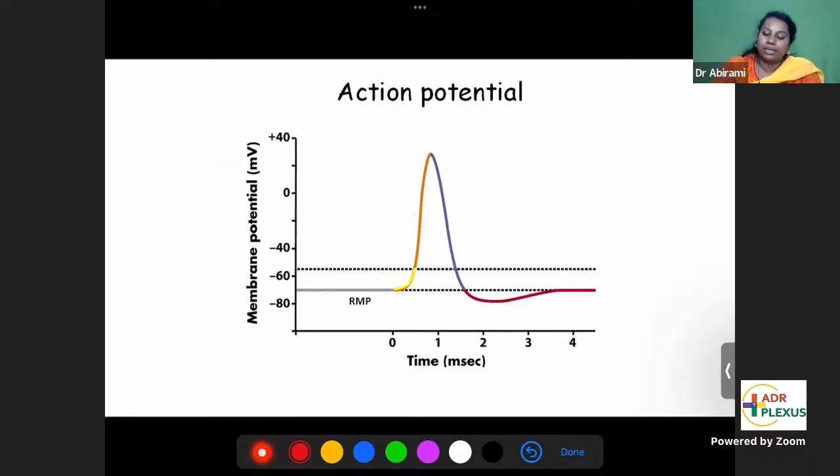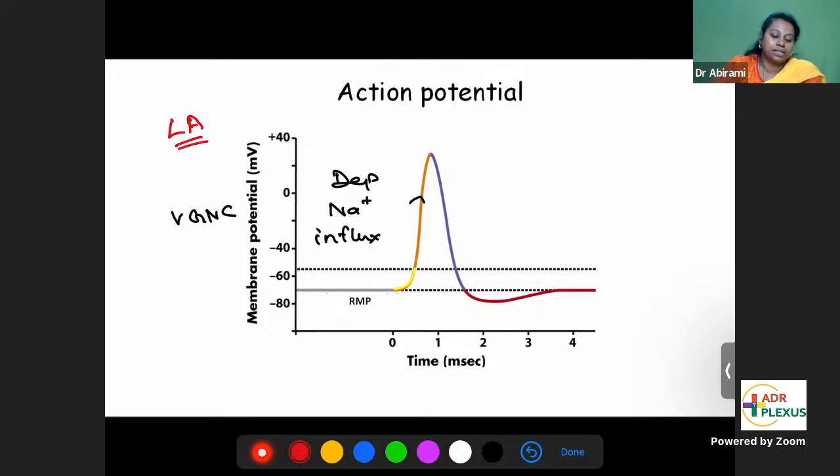What is the mechanism of action of local anesthetics? This is depolarization due to sodium influx, through voltage gated sodium channels. They are blockers of voltage gated sodium channels. So they would block sodium influx, thereby blocking depolarization.